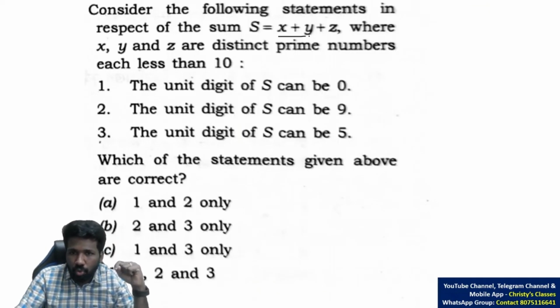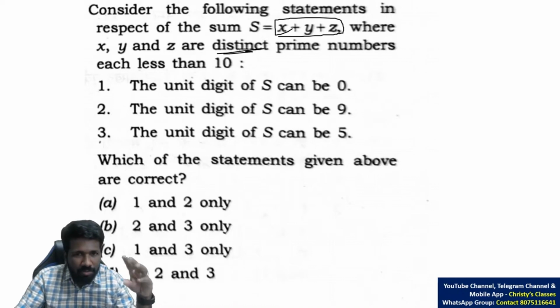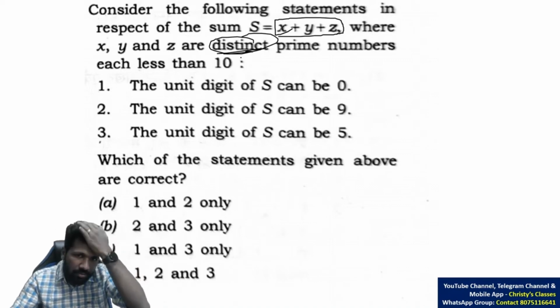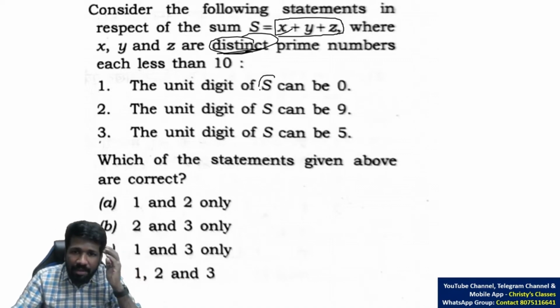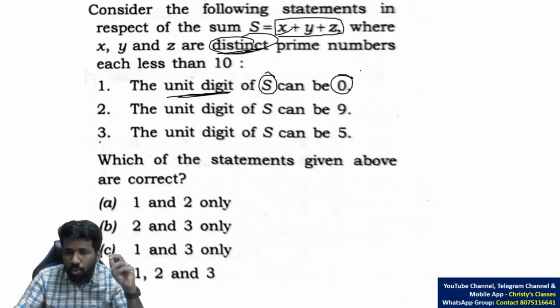We have to apply 2, 3, 5, 7 in this x, y, z to get the sum. Distinct, so you cannot repeat it. You cannot write 2 plus 2 plus 2, 3 plus 3 plus 3, 5 plus 5 plus 5, 7 plus 7 plus 7. That is not possible. Different prime numbers. That sum s, can the last digit or unit digit be 0?